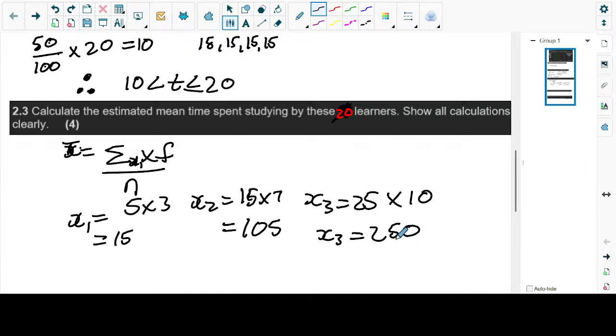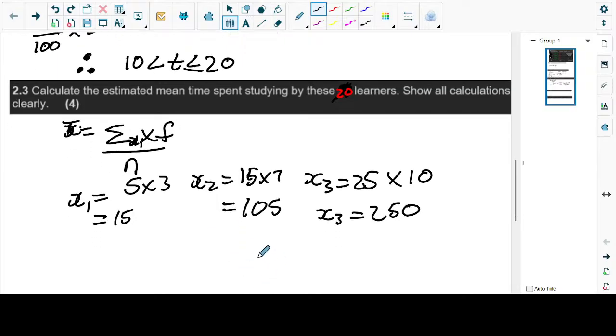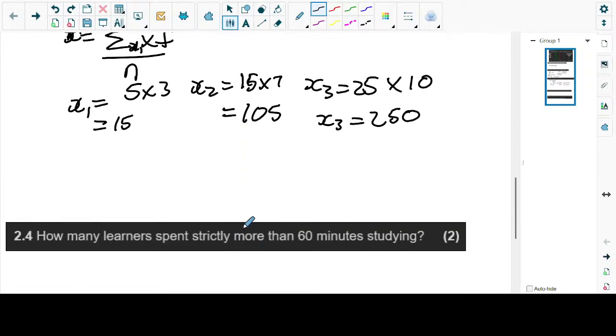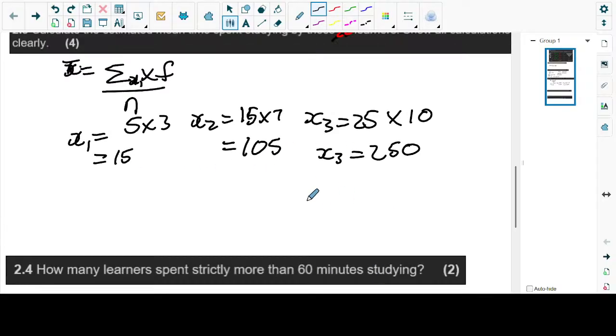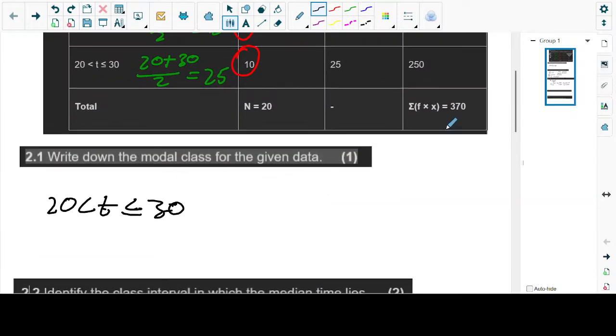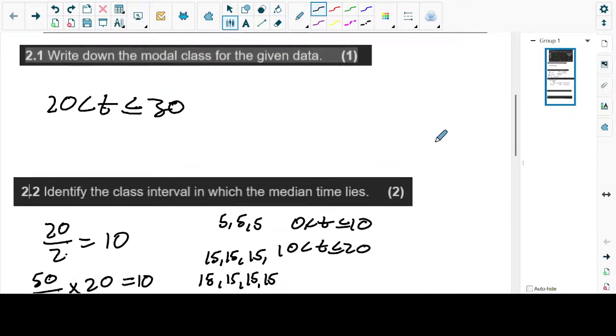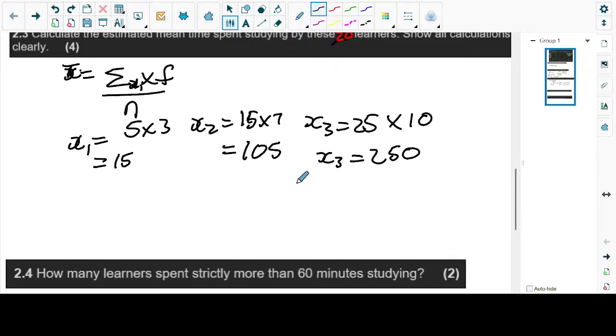Now, for you to get the mean, remember, let's check the formula. The formula wants the sum of x multiplied by the frequency. So if they've done it correctly, they're supposed to add 15 plus 105 plus 250, and then you write it at the bottom where it says total. What did you get as a total? It's 370.